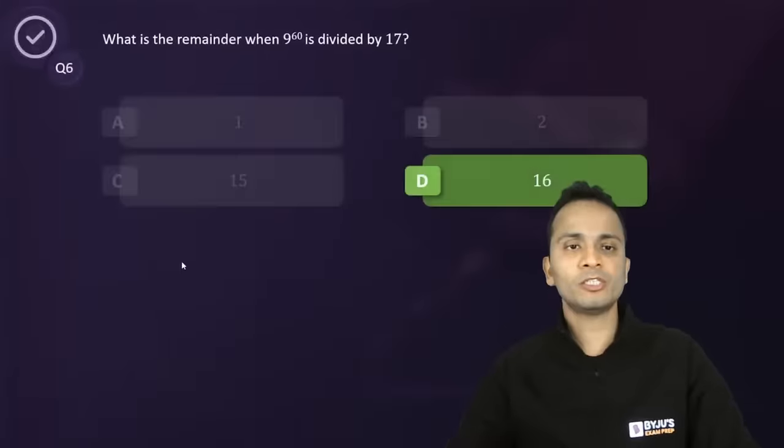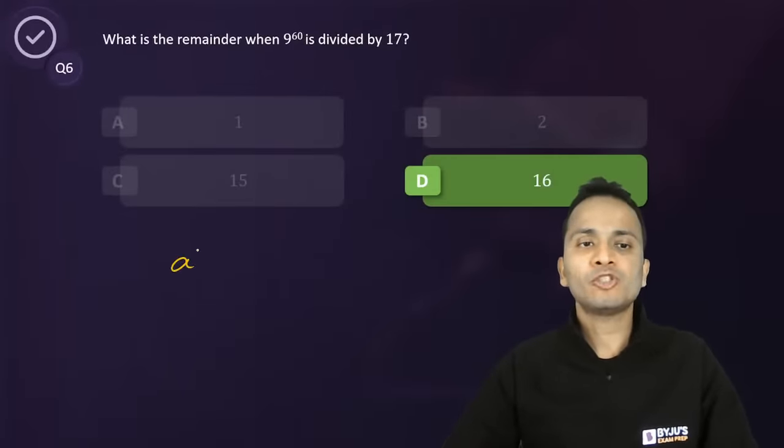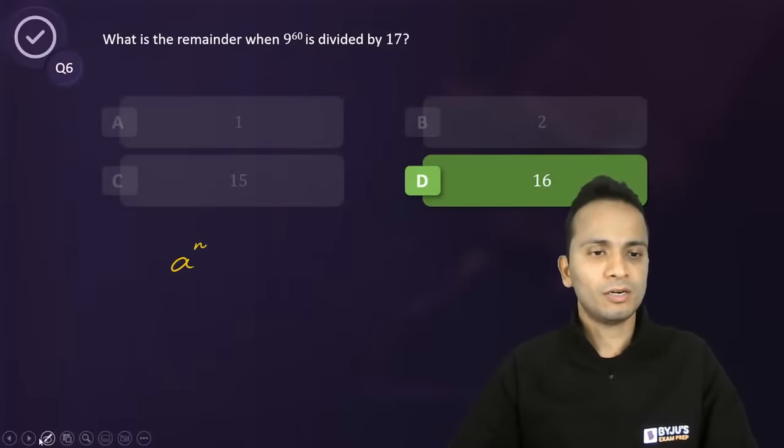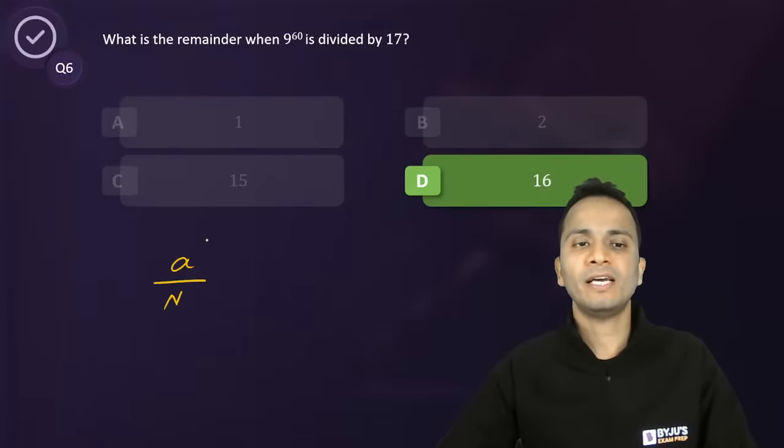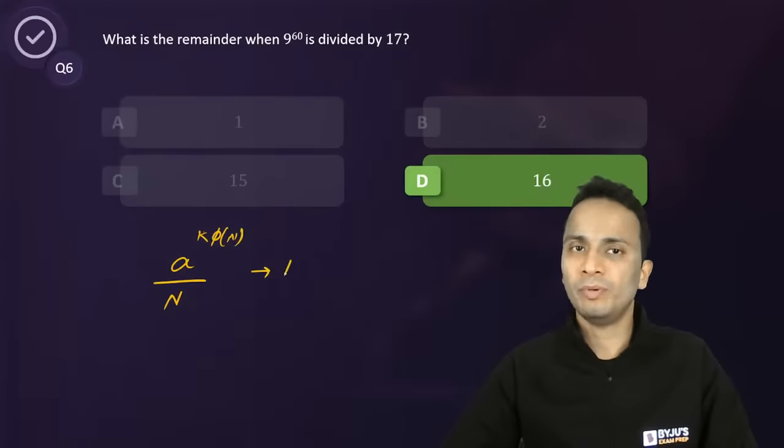So statement of Euler's theorem is a raised to the power n, और n की जगह मैं phi of n लिख देता हूं. So a को अगर मुझे let's say n से divide करना है and the power of a is Euler's number of n or any multiple of that, then the remainder will be 1.